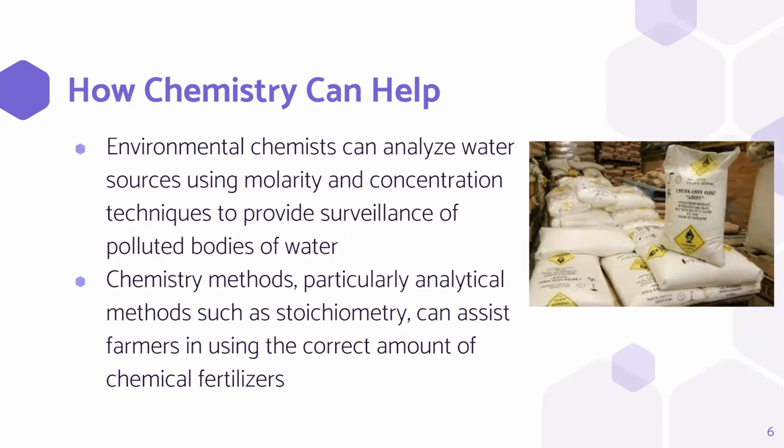Other chemistry methods, particularly analytical methods such as stoichiometry, which we learned this semester, can assist farmers in using the correct amount of chemical fertilizers. Farmers can discover how much nutrients a certain plant needs to reach its full potential, and then use analytical techniques to discover the correct amount of fertilizers. This prevents excess fertilizers from being washed away by precipitation and polluting drinking water.